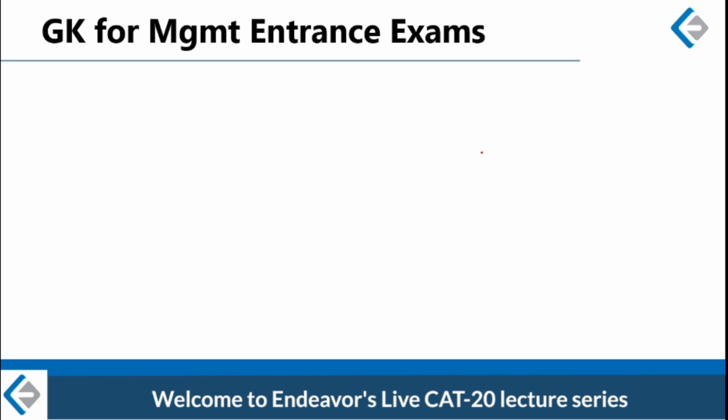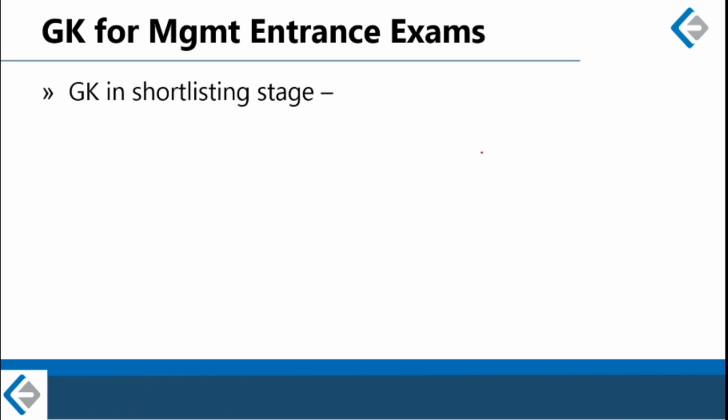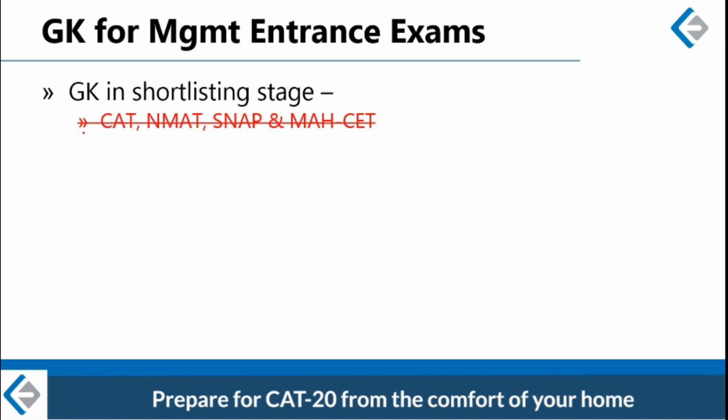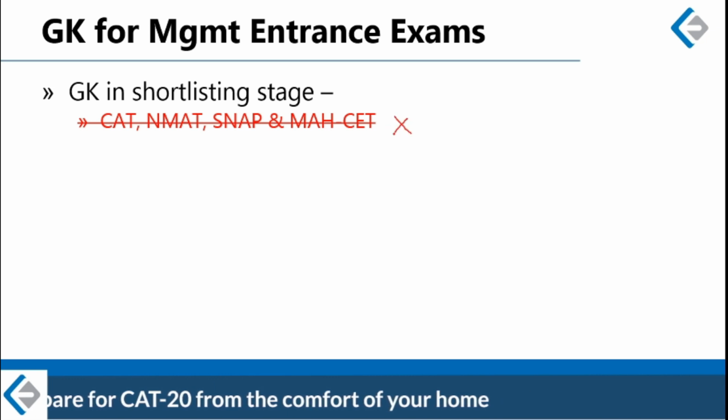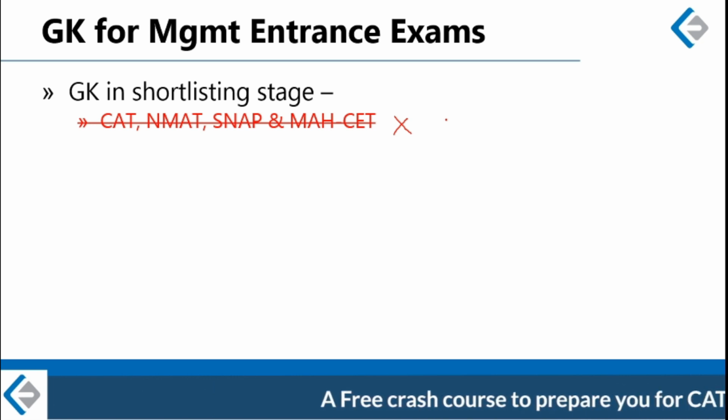Alright guys, from the point of view of GK preparation, I am dividing management entrance examinations into two different categories. In category 1 are exams like CAT, NMAT, SNAP and Maharashtra CET. These are the examinations where there is no GK in the first stage, or in the written stage.